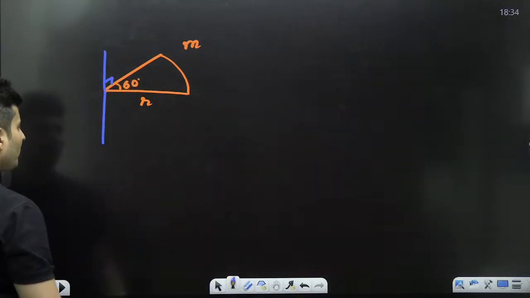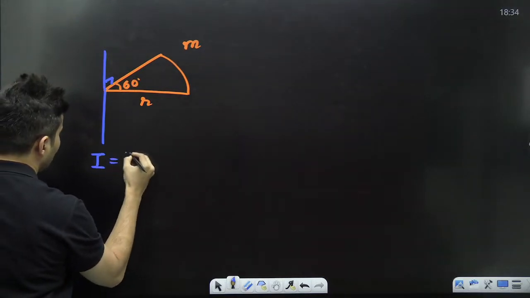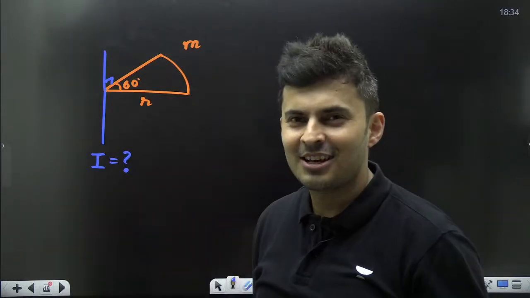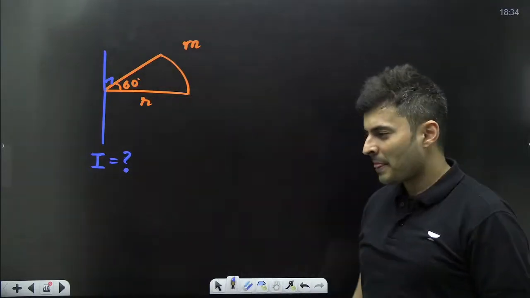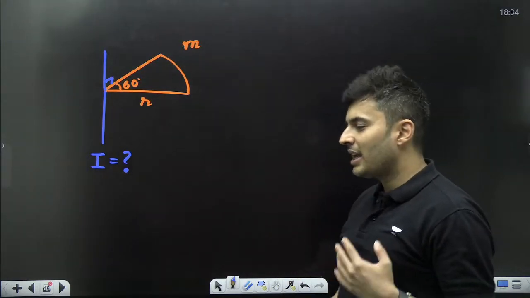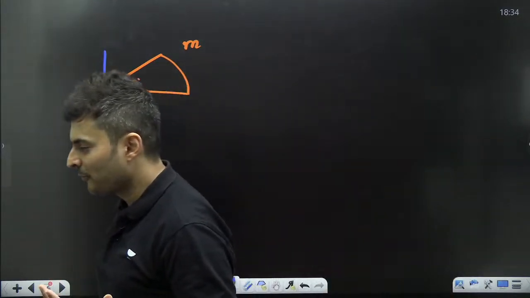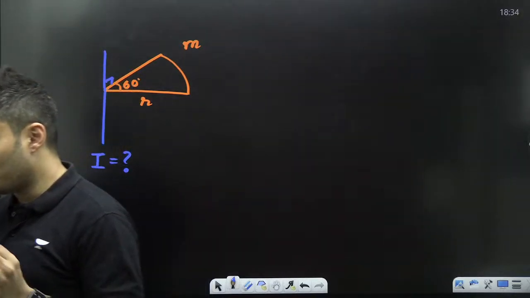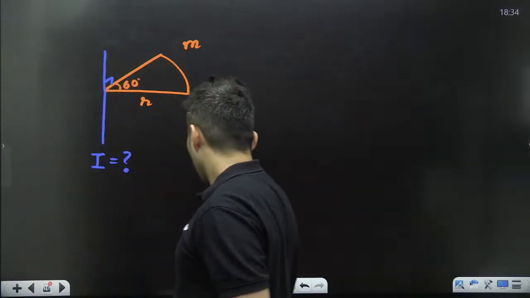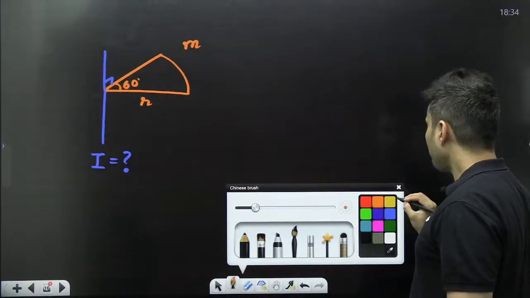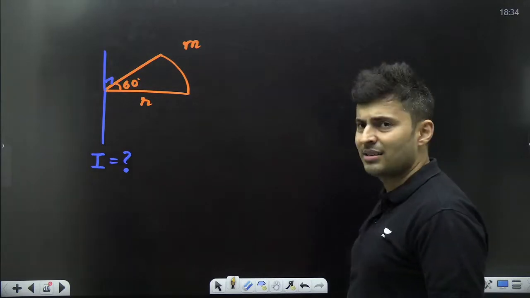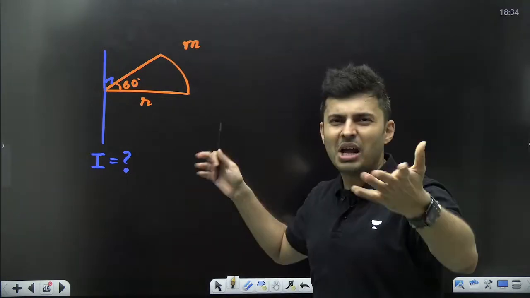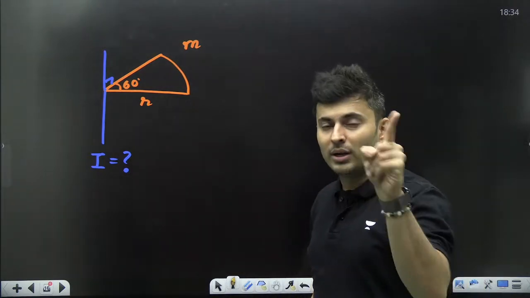Just like before. Question is, find the moment of inertia of this small pizza slice. There are very crazy things which you can think of, but only a few things will be correct and appropriate, else you will get a wrong answer. So let's see, what do we do? Let's complete the pizza slice. Let's add, because it will make a disc. And disc is a known figure. Sector, I don't know. Full disc, I know.